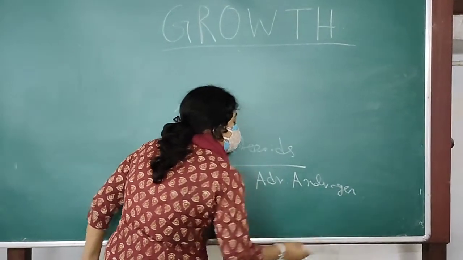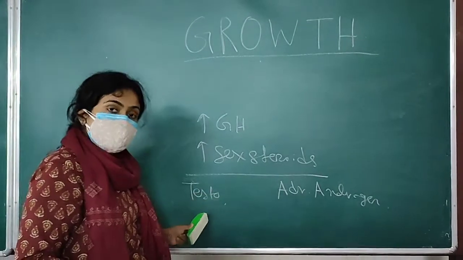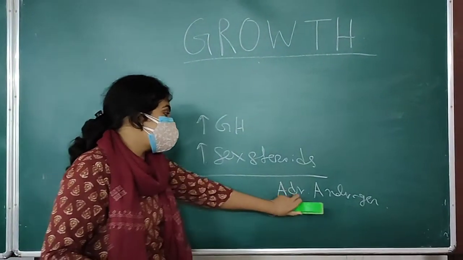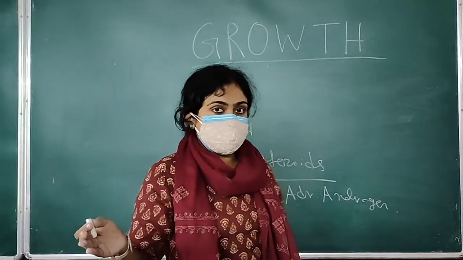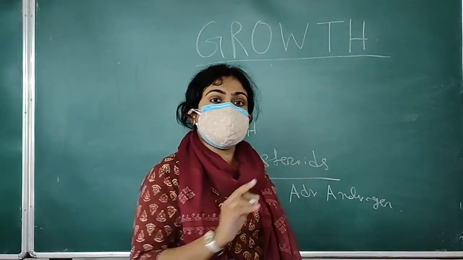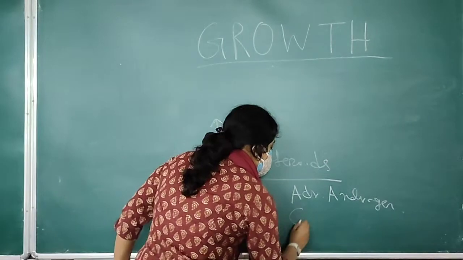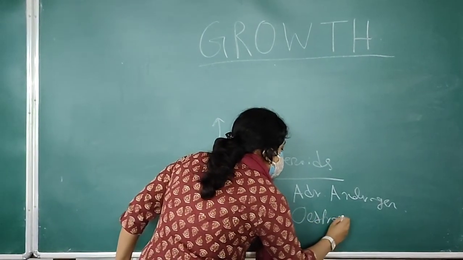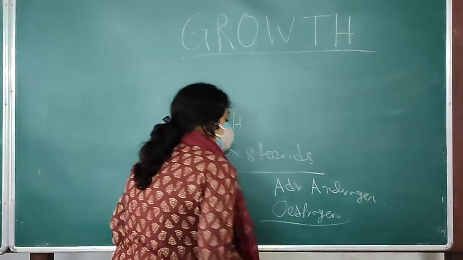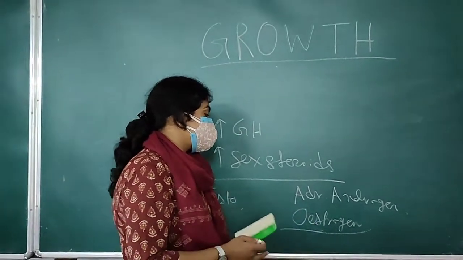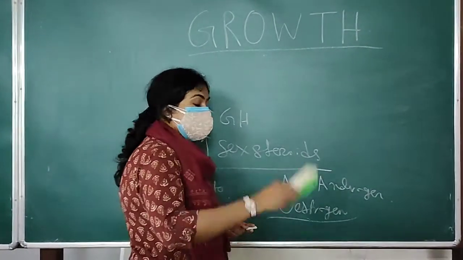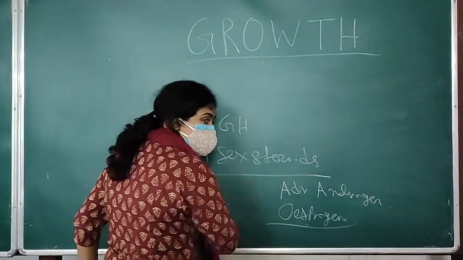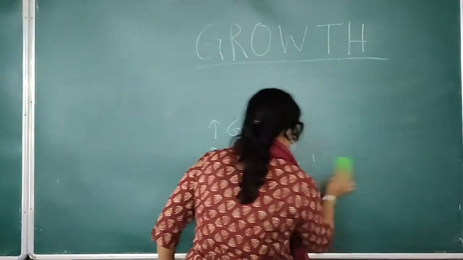And as these adrenal androgens are less potent than testosterone and they maintain the height of girls, that is why girls are generally a bit shorter than boys. And the secondary sexual characters in girls are mainly developed with the help of estrogen. Estrogen also causes ossification of the epiphyseal plate. So their termination of growth is also a bit earlier in comparison with boys.